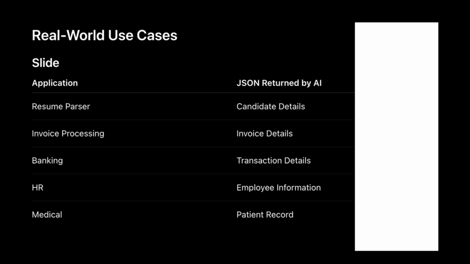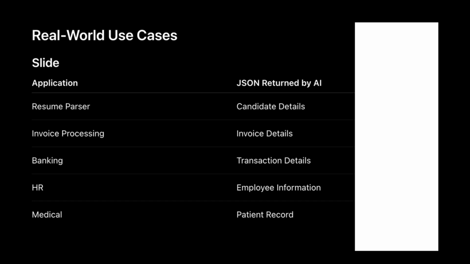Let's look at some real-world examples where structured output is extremely useful. Suppose a company receives thousands of resumes. Instead of manually reading them, the AI extracts information like name, skills, experience, education, phone number, email. The result is then returned as JSON and stored directly in the company's HR database. Now imagine an invoice processing application. Employees upload invoices every day.